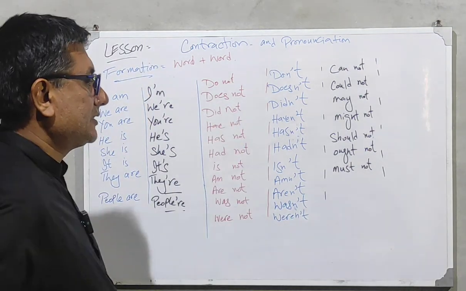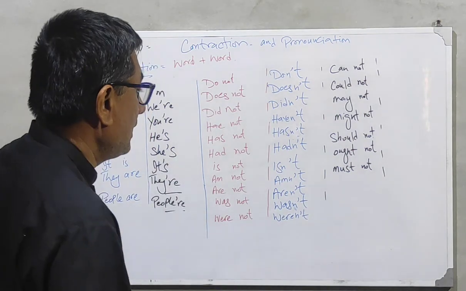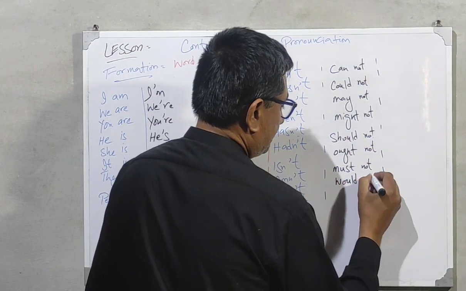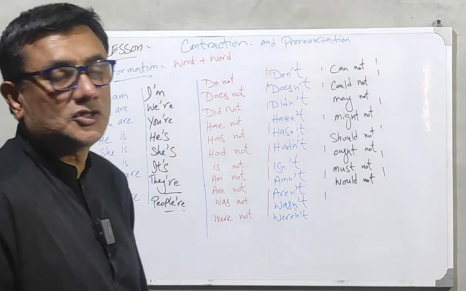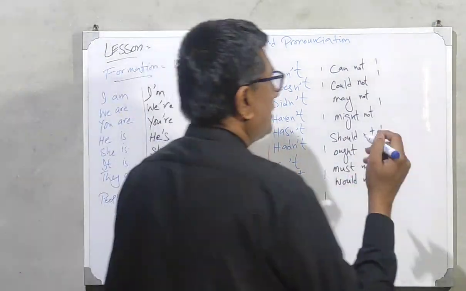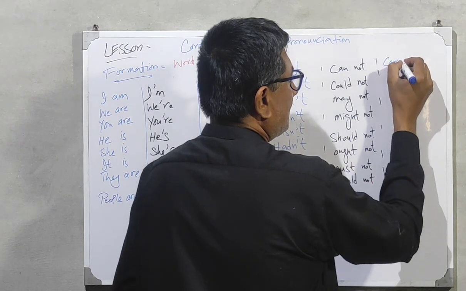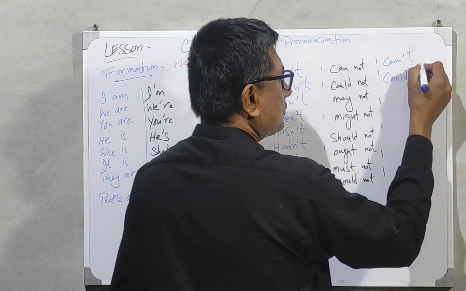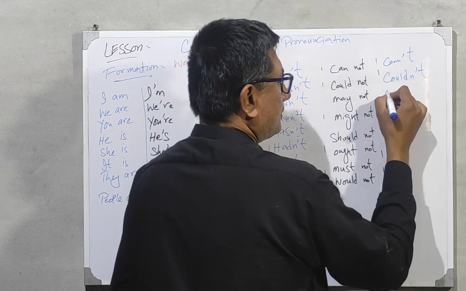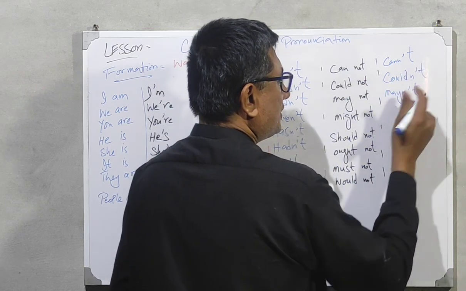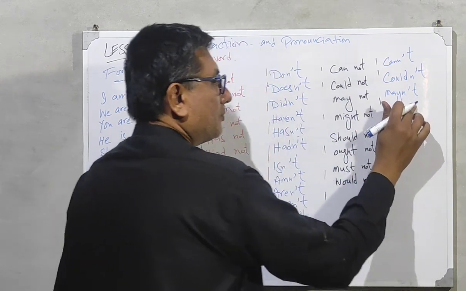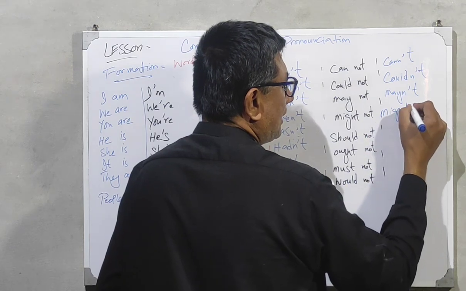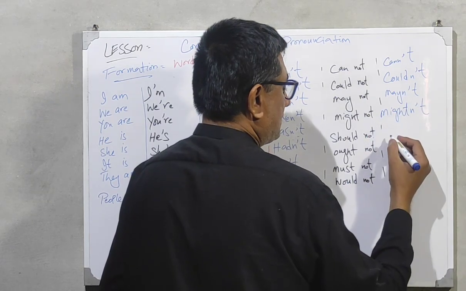Now we have another list, and in this list I have missed one word, would. Cannot. We will pronounce it can't, C-A-N-N apostrophe T, can't. Couldn't, C-O-U-L-D-N apostrophe T, couldn't. May not, M-A-Y-N apostrophe T, we will pronounce it may not. Might not, M-I-G-H-T-N apostrophe T, might not.